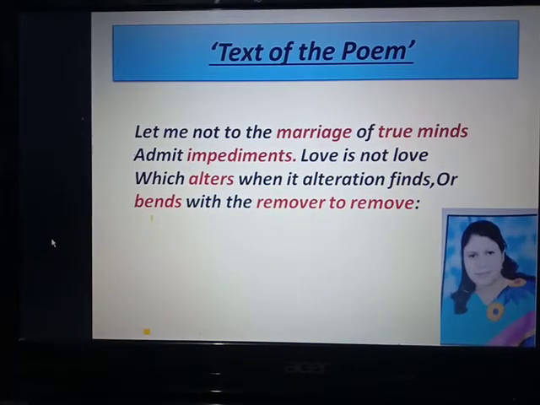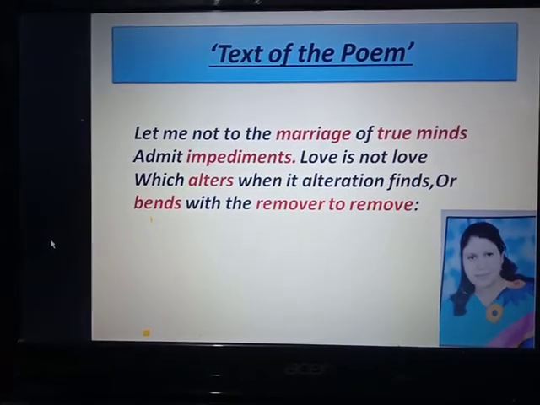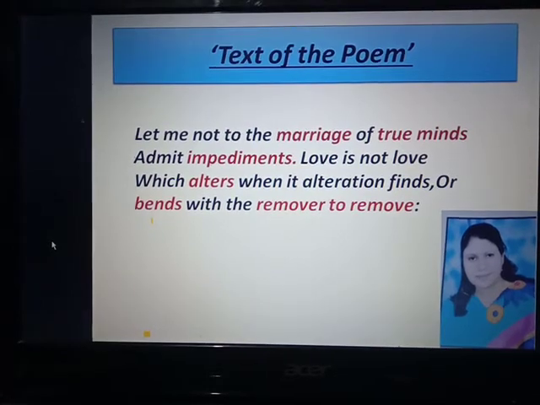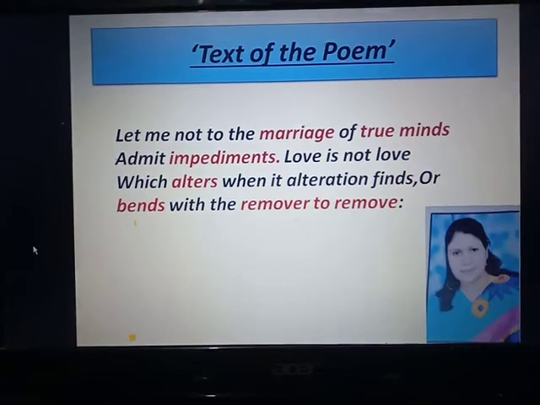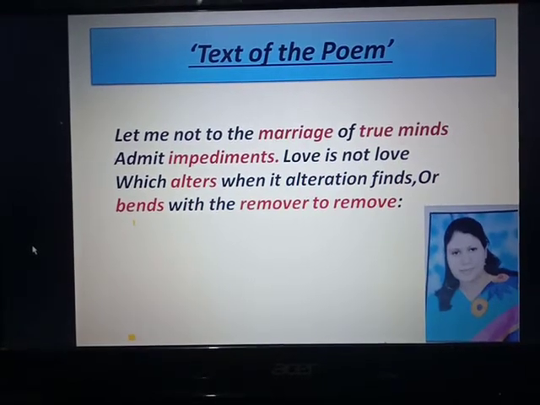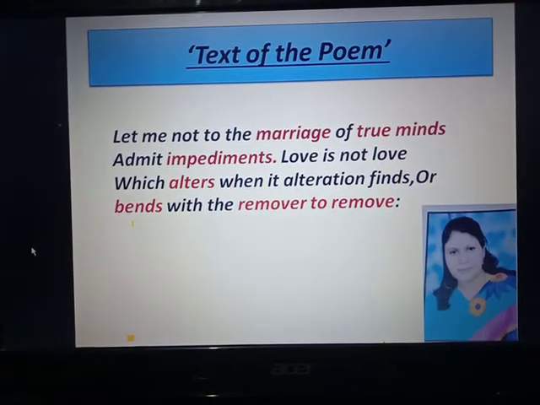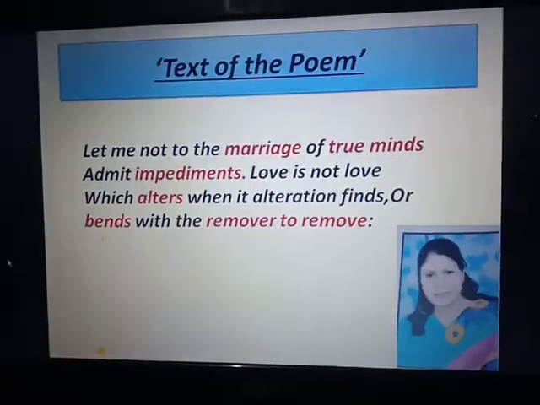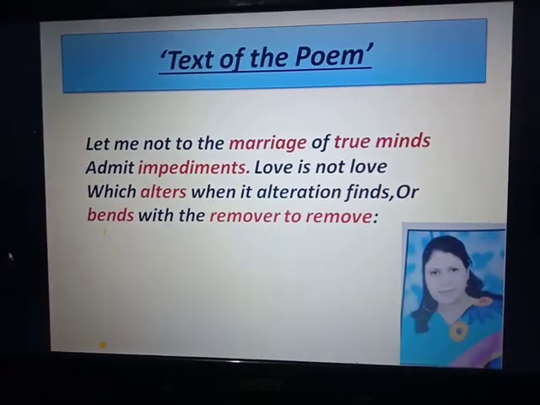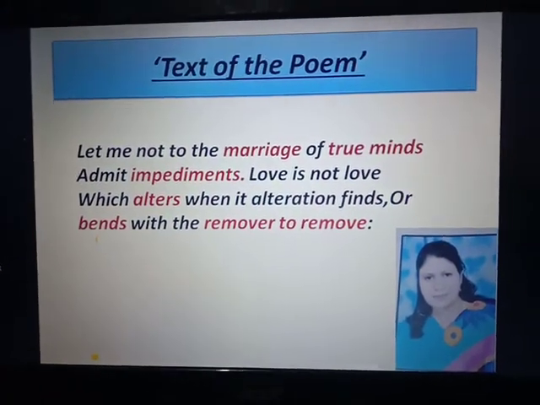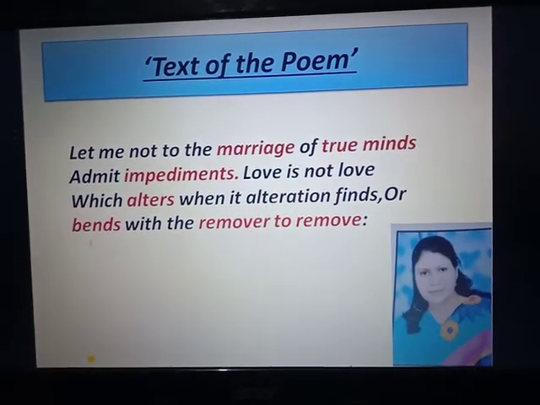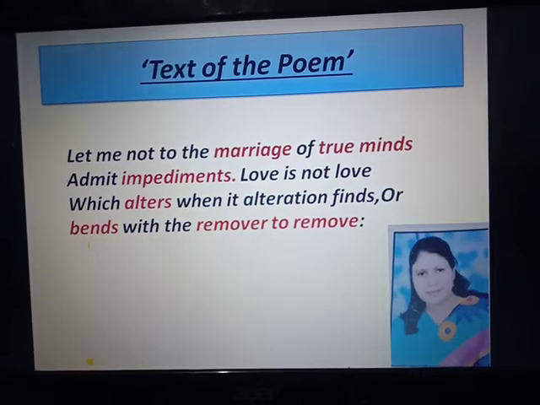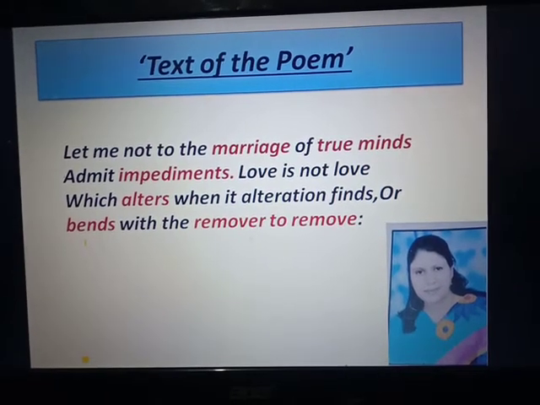So the poet says, the love of a person is not called true love, which alters, which means which changes with the passing of the time.